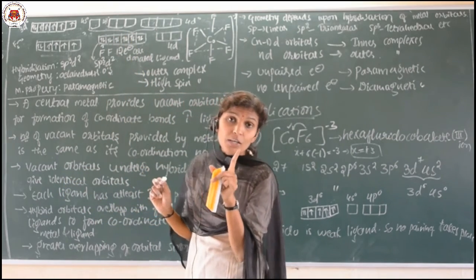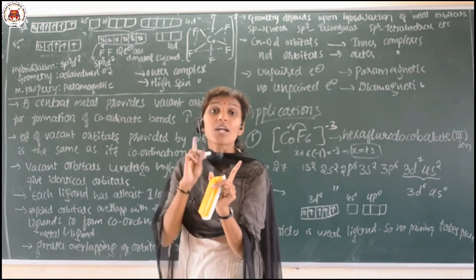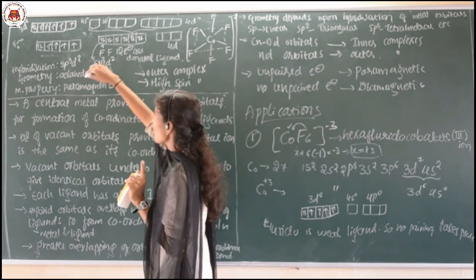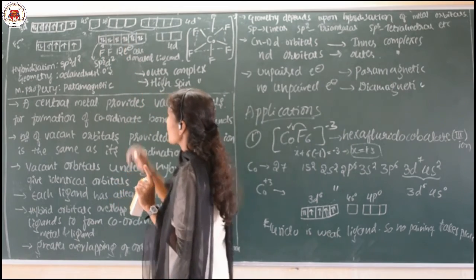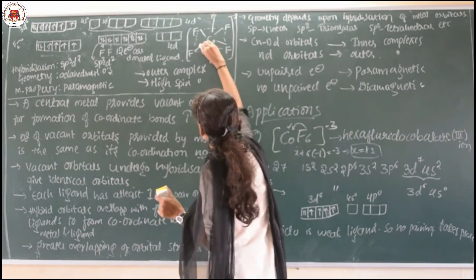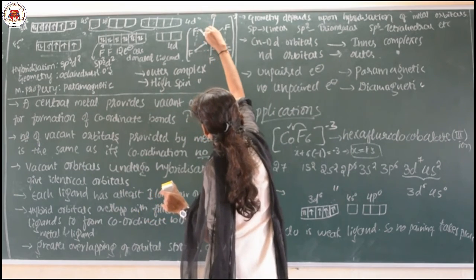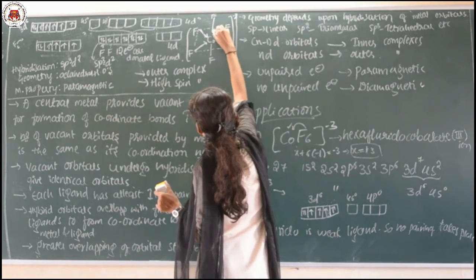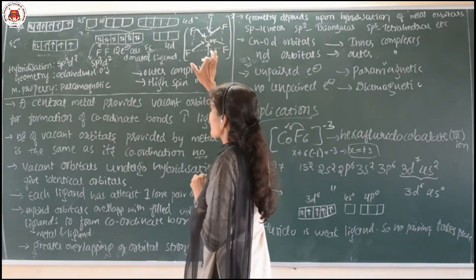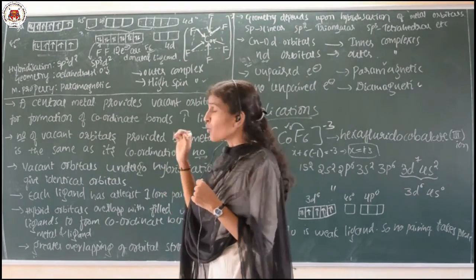Each fluorine can give one pair of electrons. One pair means 2 electrons. So, totally 6 F are there, so 12 electrons are donated by the ligand. Here 12 electrons are donated by the fluoride in order to make the complete geometry, that is, octahedral geometry, for this complex.